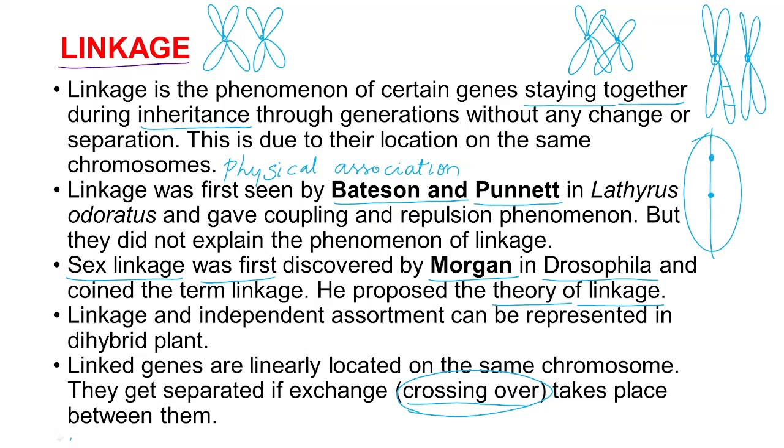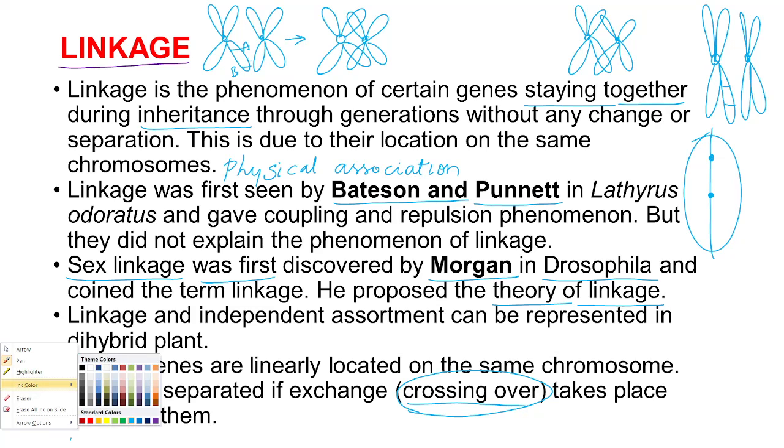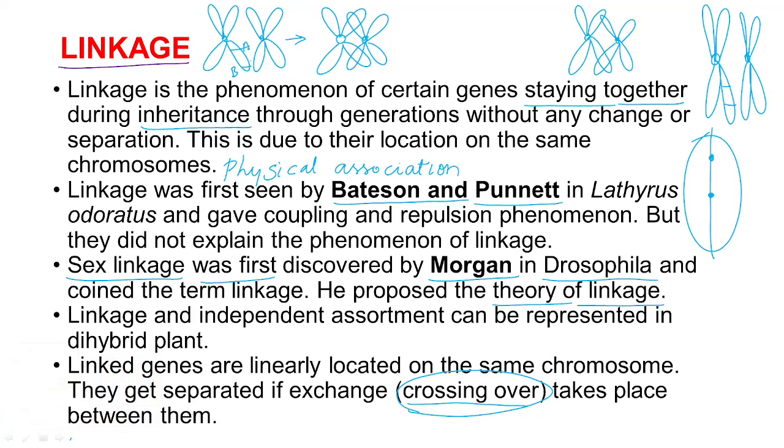If gene A is here and gene B is here, or two genes A and B are there, after crossing over, what will happen? Like this, they will get crossed over. I will indicate the same homologous chromosome with a different color. Hope you can clearly see this.